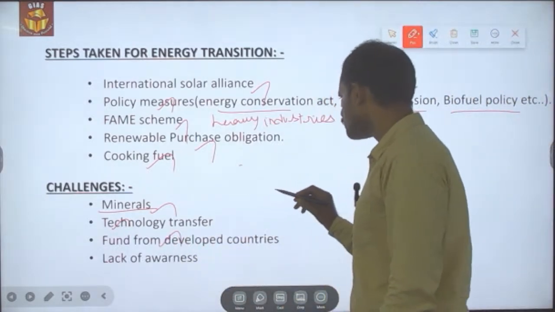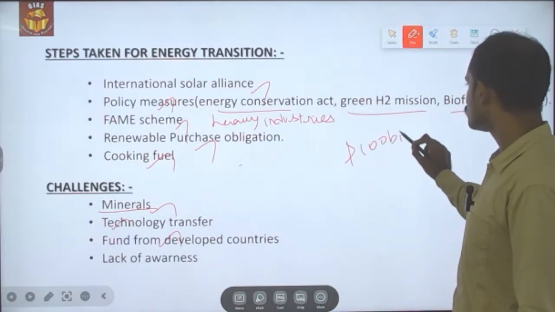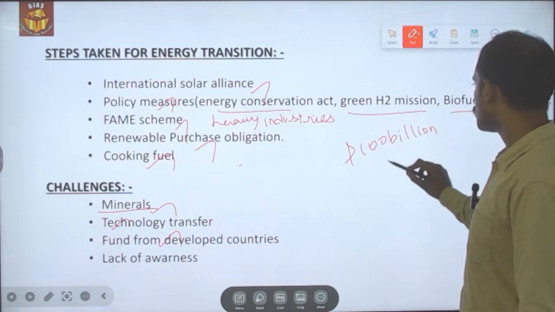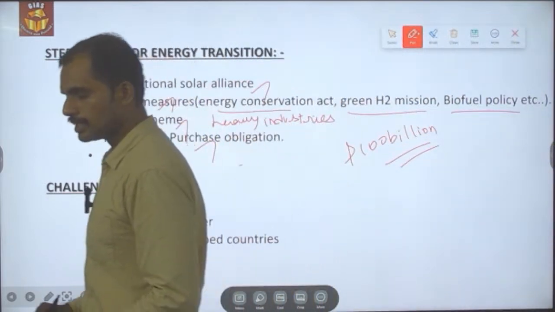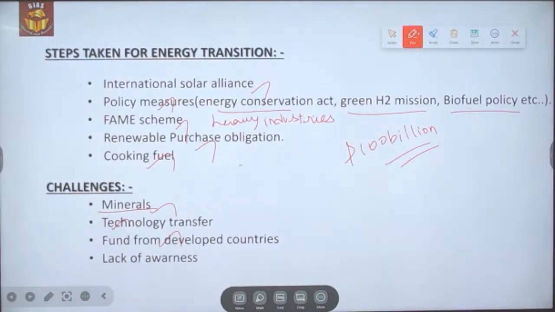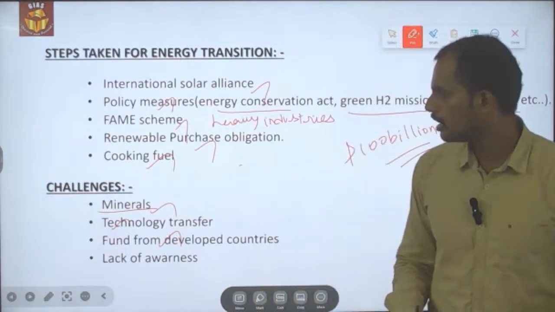See, the developed countries have promised to provide $100 billion from 2023. Initially, it was fixed at 2020, and then later it got extended to 2023, and till now developed countries have not provided any penny of it.